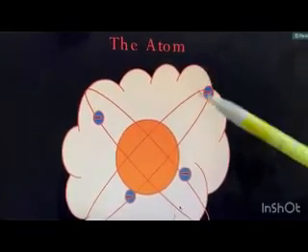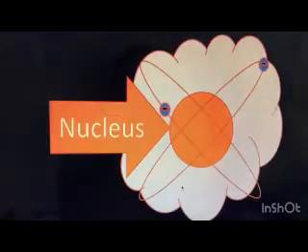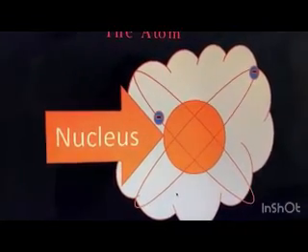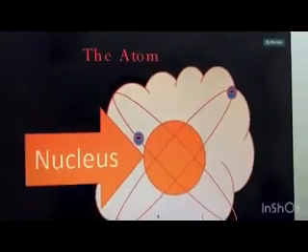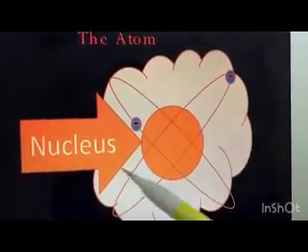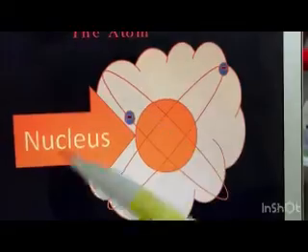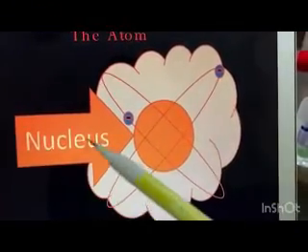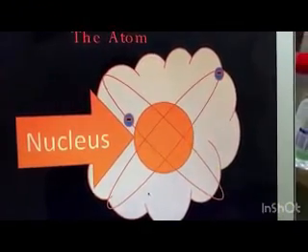In order for you to understand it even more, this is the diagram of an atom. Okay, if we move forward, this is the nucleus. So this is the atom, and this big hole inside this cloud of the atom is called the nucleus, this orange one.